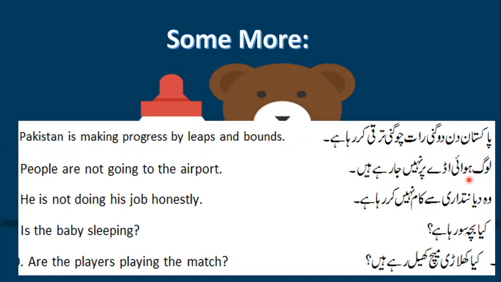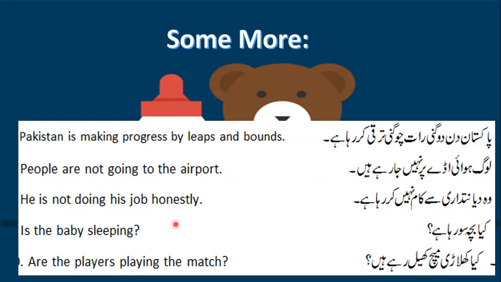Okay. लोग हवाई अड्डे पर नहीं जा रहे हैं. हवाई अड्डा is airport. हवाई, so it has to do with the air, and अड्डा is port, so हवाई अड्डा. People are not going to the airport. Now it's a not here, that means it's a negative sentence. And again, I have my first form of the verb with the ing here. वो दयानतदारी से काम नहीं करता है. Now दयानतदारी is honesty. Okay, so वो दयानतदारी से काम नहीं करता है. He is not doing his job honestly.